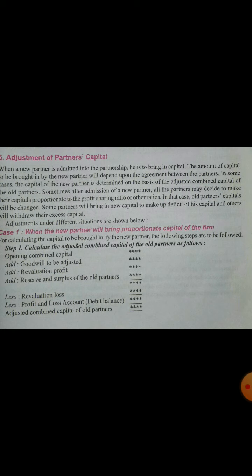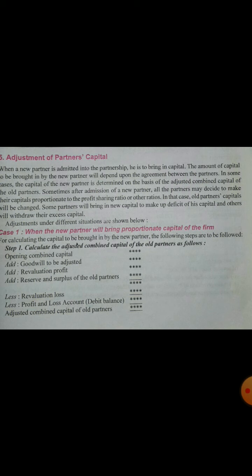When the premium for goodwill is brought by a new partner, that goodwill is distributed between the old partners in their sacrificing ratio. So here no sacrificing ratio is to be calculated. Just whatever total premium for goodwill has been brought by the new partner will be added here.